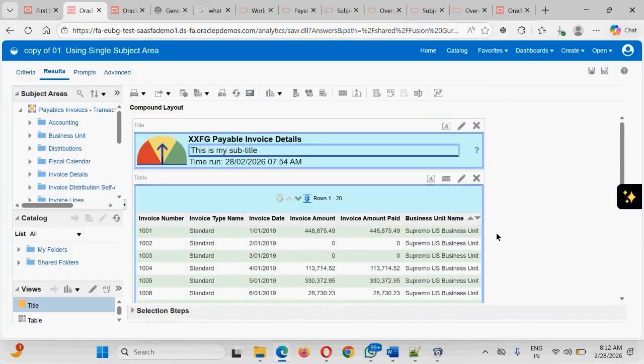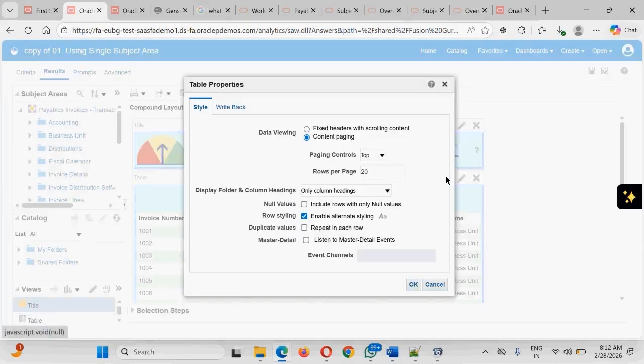Okay, next thing is in the table properties itself, there is something called fixed header width, just a second. In case there are certain values which are null, include rows with only null values. That is also possible. If you click onto this, it will display that also. There is no issue related to that also. Okay.